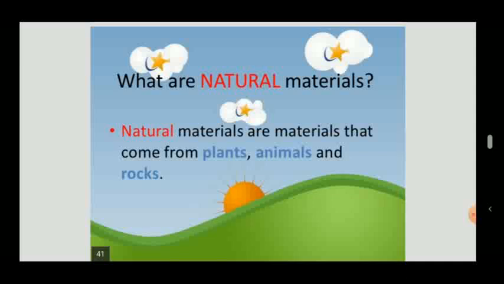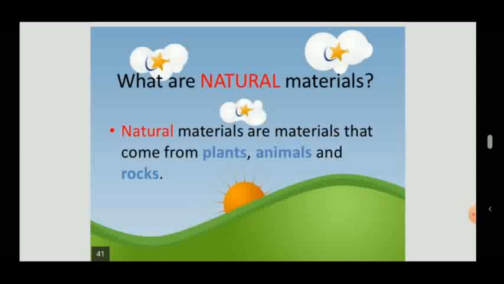So, natural things can be living or non-living. Natural living things are plants, animals, birds, human beings. All are natural living things.